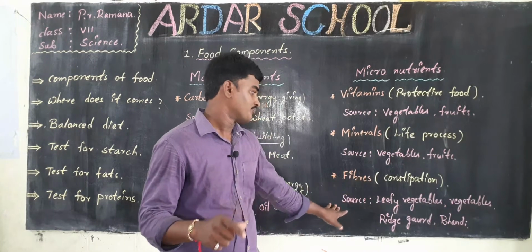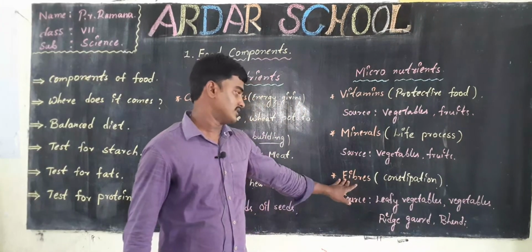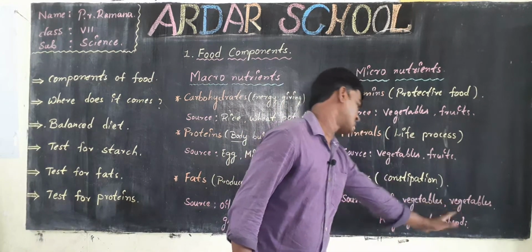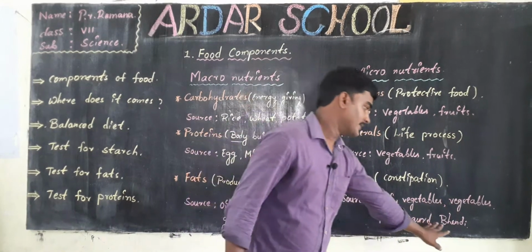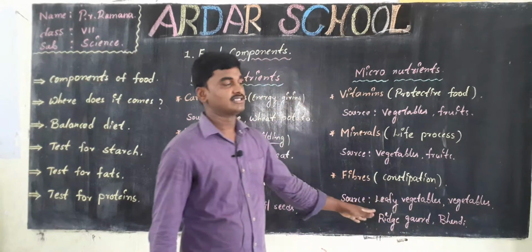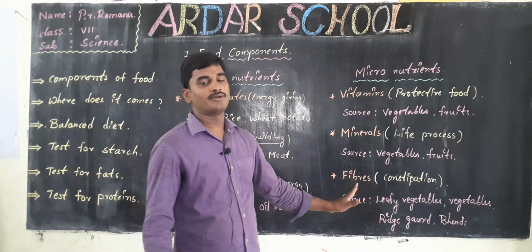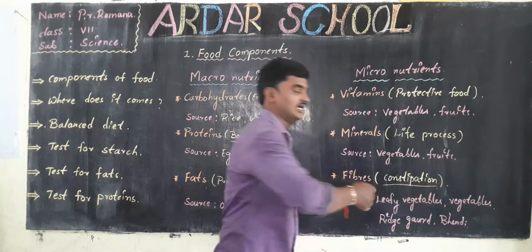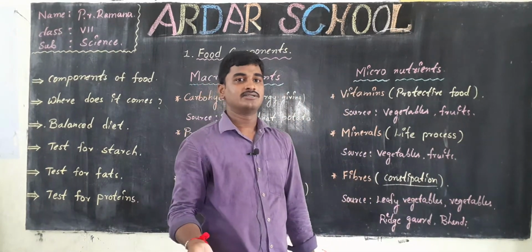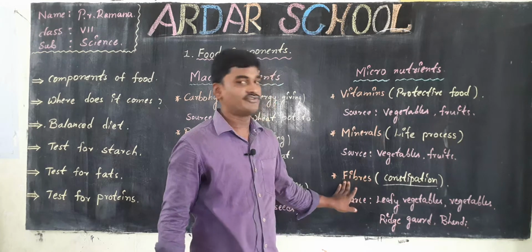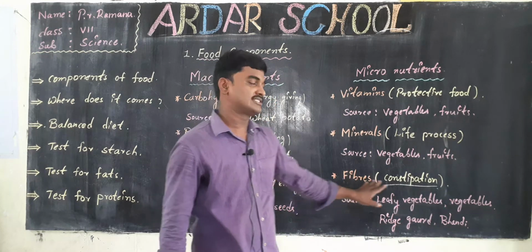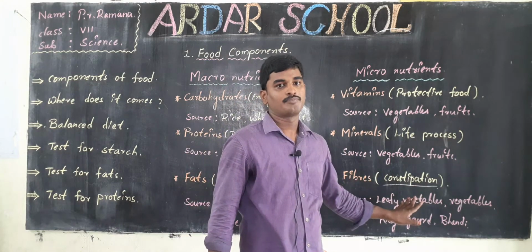The sources of fibers are leafy vegetables and vegetables like ridge gourd and bendi. These foods contain more fibers. Infrequent bowel movement is called constipation. If we take more fiber food, we can control this problem, constipation.